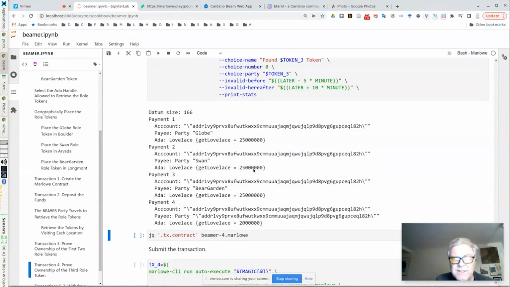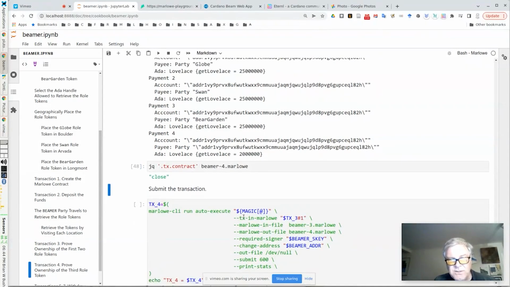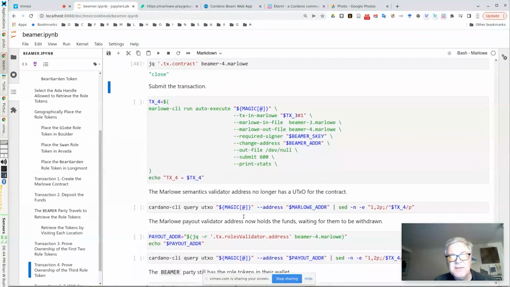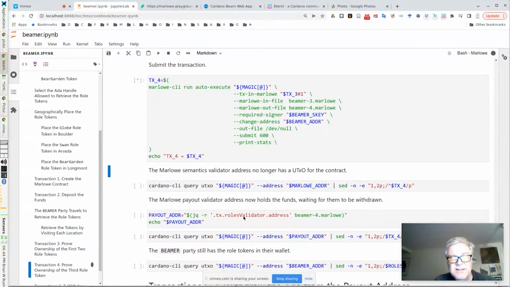So when the contract closes, each of the parties is going to get 25 ADA. And then the creator of the contract gets their 2 ADA back, because remember, they deposited that at the beginning. So if we look at the contract, it's just closed. There's nothing there because the contract is done.